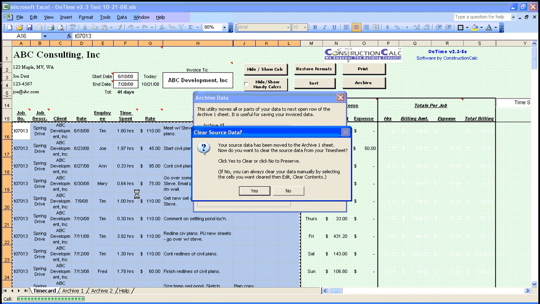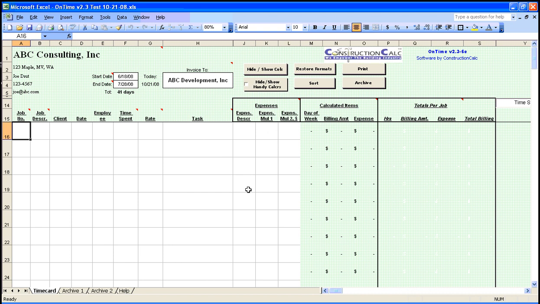Next, we're prompted to clear the data on the time card sheet. If we were unsure whether or not our data got archived correctly, we would select no. But since we're OnTime experts, we know everything is okay, so yes. Certainly, if we would have chosen no, we could have easily cleared it later by selecting it and then Edit, Clear Contents. Now we're ready to start the next pay period with a clean sheet.